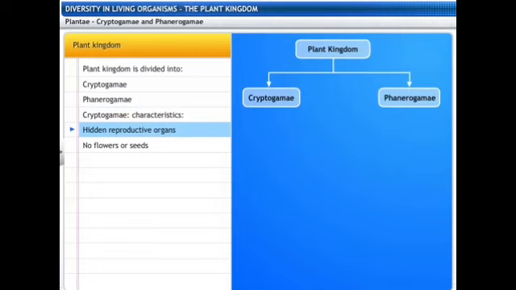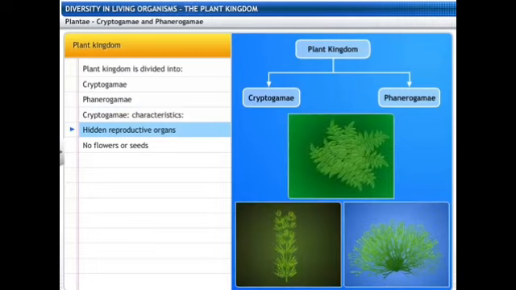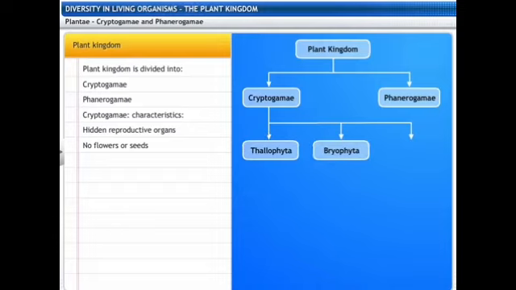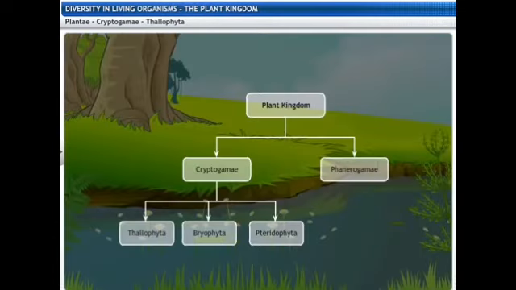Hidden reproductive organs and no flowers or seeds in case of the cryptogams. The opposite characters are found in case of the phanerogams. So these cryptogams are basically categorized into the Thallophyta, Bryophyta and the Pteridophyta. Phyta means plants.